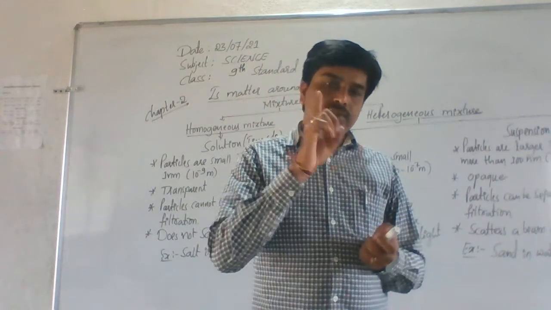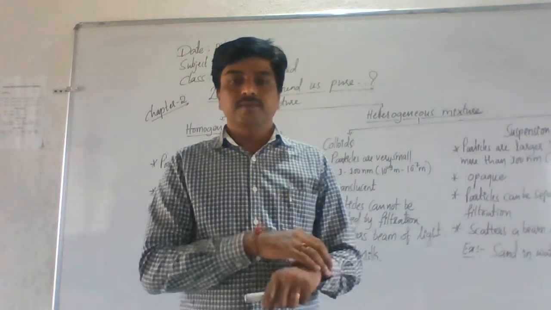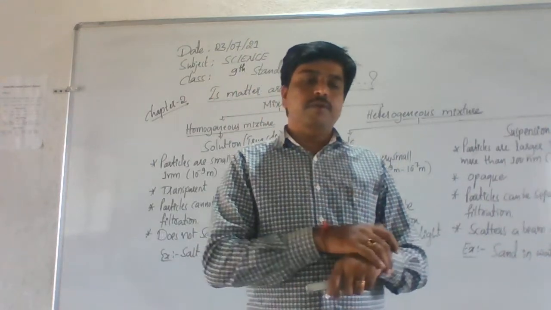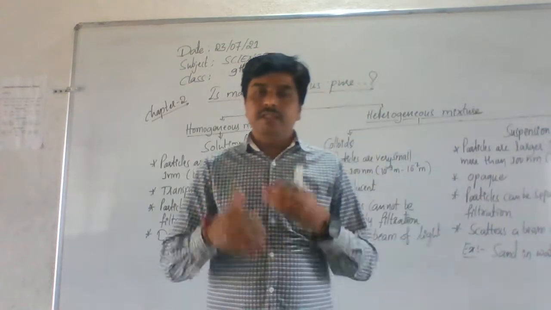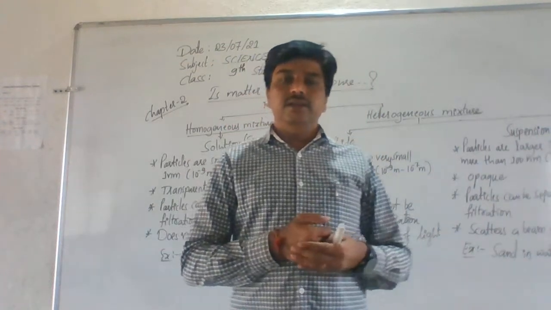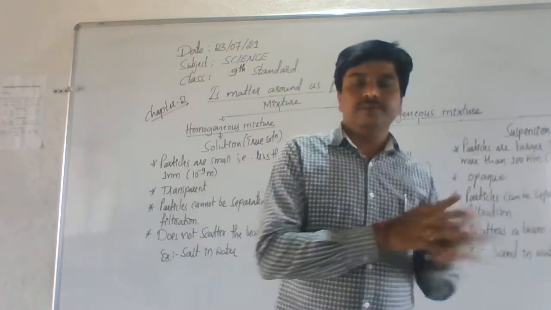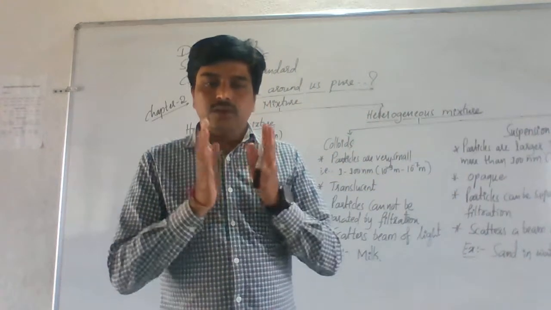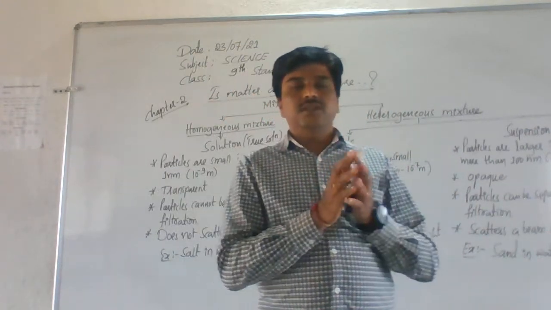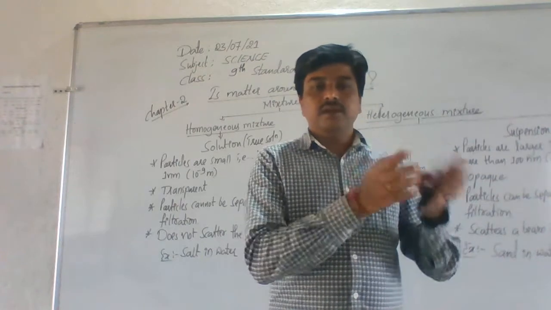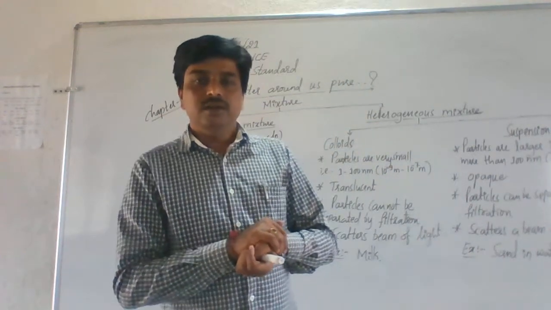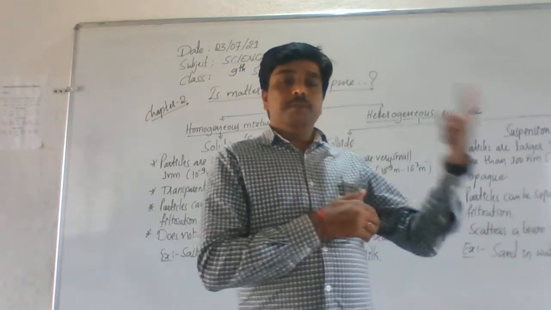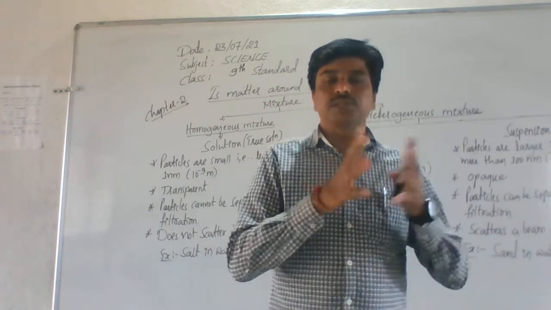made of single particle, same kind of particle. If a matter is made of different kinds of particles, that is said to be impure. Understand? So there are two pure substances: elements and compounds. And impure substances are nothing but mixtures.